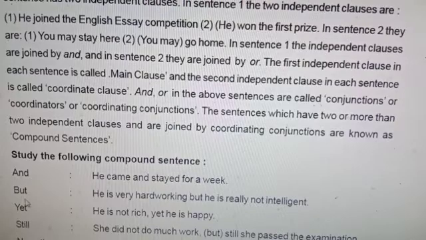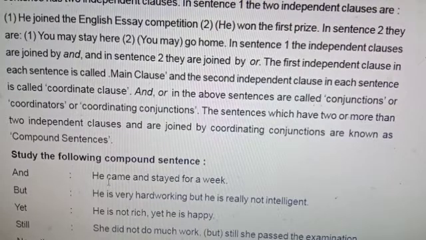A simple sentence has only one finite clause, one independent clause. They may be declarative, interrogative, exclamatory and imperative. But in compound sentences, two main clauses, two independent clauses, are connected by a coordinator, so the first is the main clause and the second is the coordinate main clause.